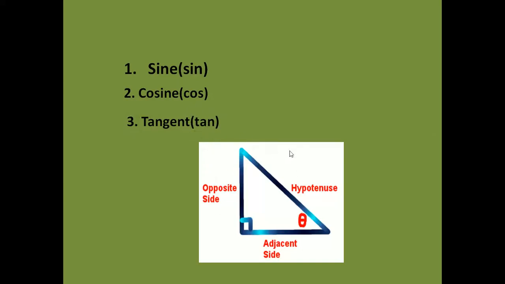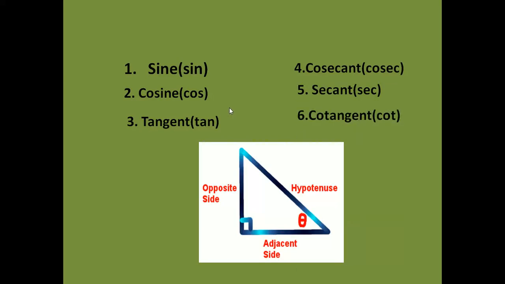So that means some relations are completed, and what remains? Reciprocals. The other three names are cosecant, secant, and cotangent. The shortcut is cot. Very good. That means if you know sine, cosine, tangent, the others are automatically their reciprocals: cosecant is the reciprocal of sine, secant is the reciprocal of cos, and cot is the reciprocal of tan.